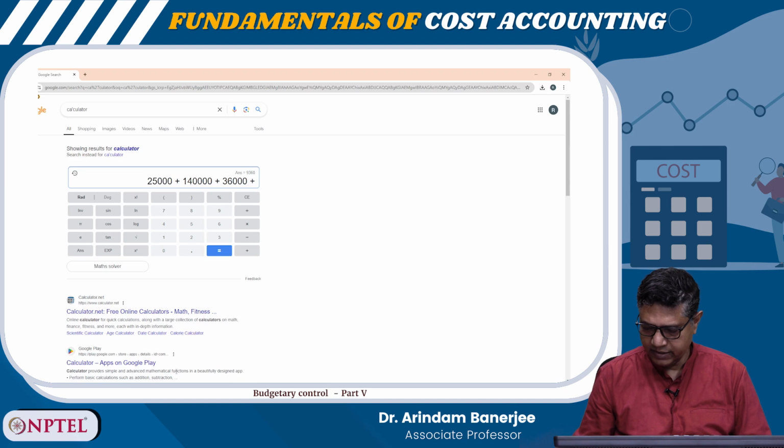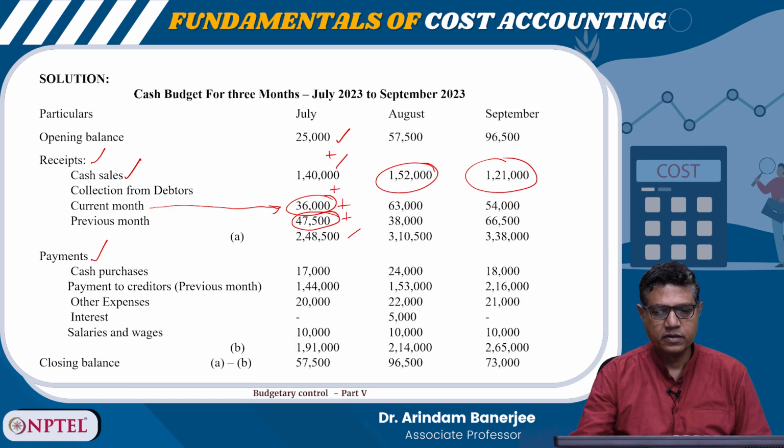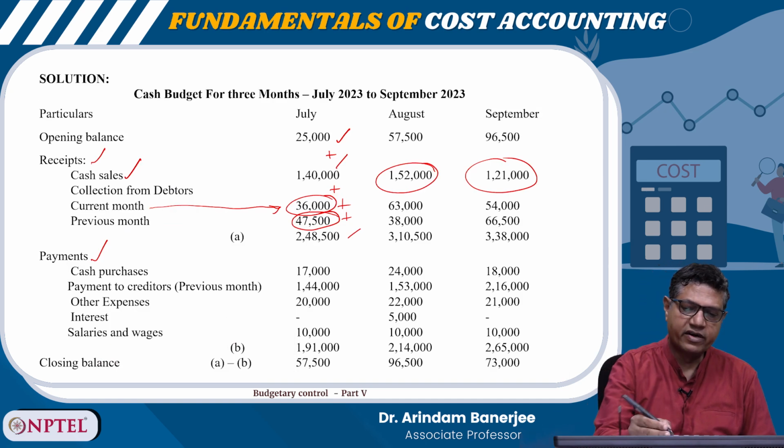So if you add, it is 2,48,500. So you can see here it is 2,48,500.